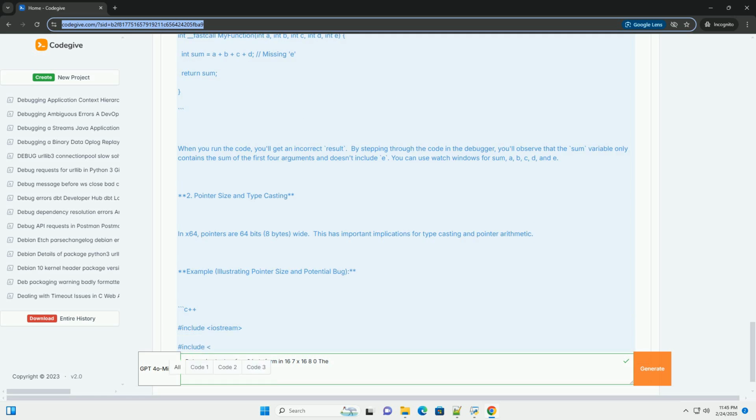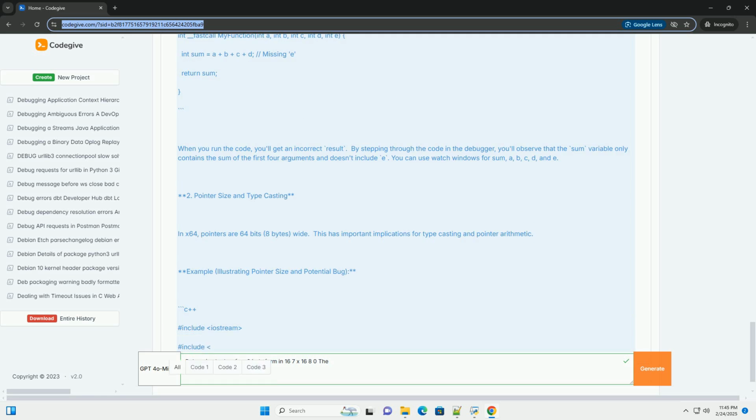3. Memory alignment. x64 processors can access memory more efficiently when data is aligned to its natural size. For example, an int should be aligned to a 4-byte boundary. A double should be aligned to an 8-byte boundary. Pointers should be aligned to an 8-byte boundary on x64. Misaligned memory access can lead to performance penalties or, in some cases, exceptions, especially on certain architectures.